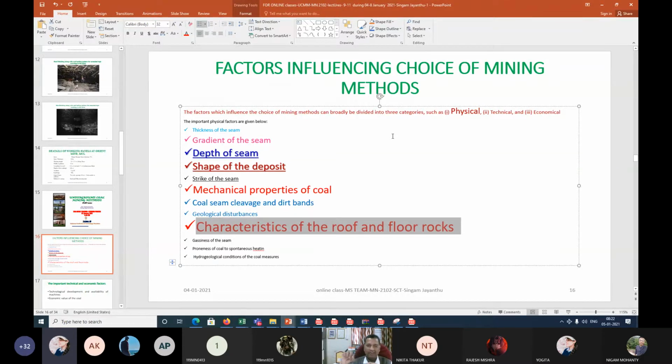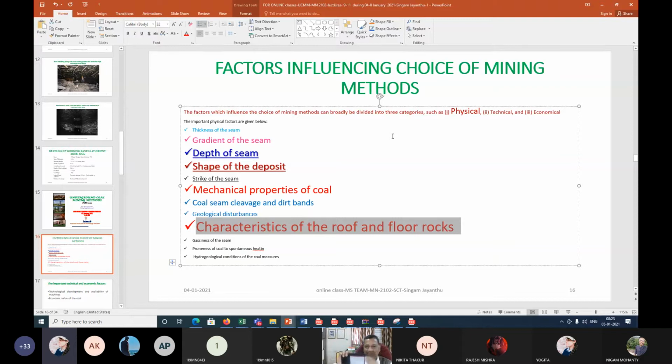When I say characteristics, if it is very strong, that means the roof is not at all cavable. It should not be so weak that you cannot even open a 2 or 3 meter wide gallery. That is the weakest, flowing or squeezing type of rock. That is the meaning of it.